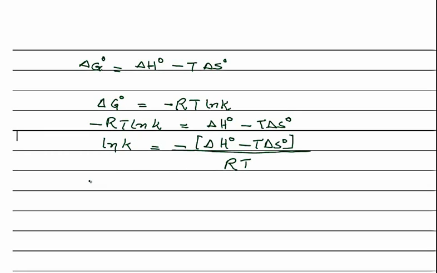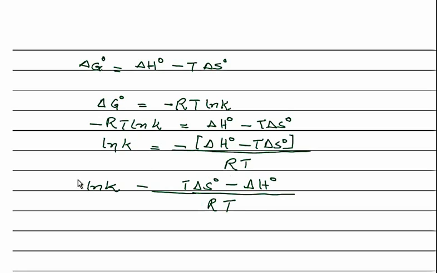Or it can be written as log K is equal to T delta S minus delta H, that is the product of temperature and change in entropy minus the change in enthalpy, divided by RT under standard conditions, is equal to the log natural K, right?